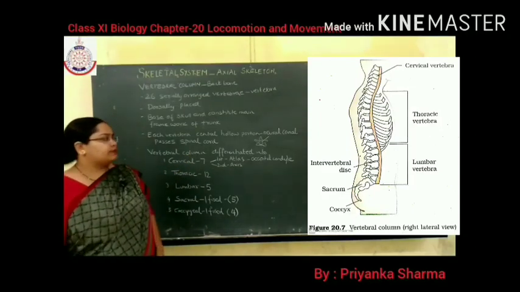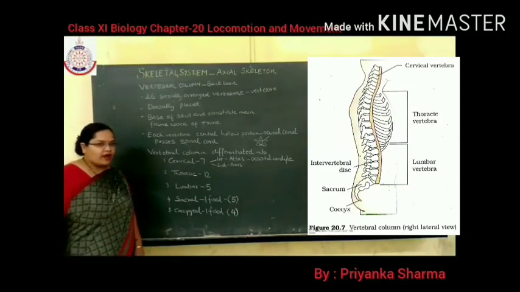Now the vertebral column is differentiated into 5 regions.